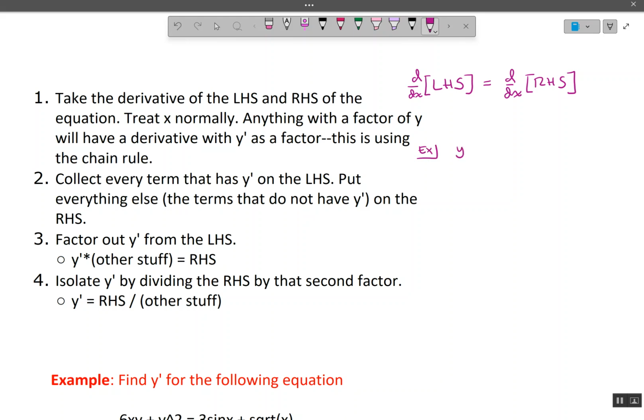if we want the derivative of y squared with respect to x, well, we're remembering that y is the dependent variable, and it depends on how x changes. So I'm first going to write down 2 times y of x. That's the derivative of the outer function, and then I'm going to multiply by the derivative of the inside. That's the inner.